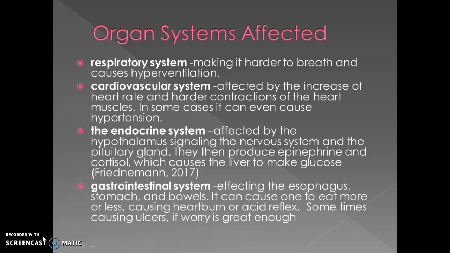The endocrine system is affected by the hypothalamus signaling the nervous system and the pituitary gland. They then produce epinephrine and cortisol, which causes the liver to make glucose. This can cause permanent damage to your kidneys.